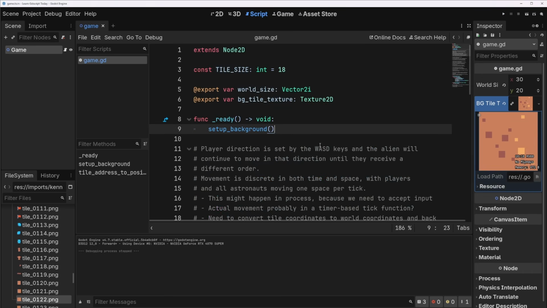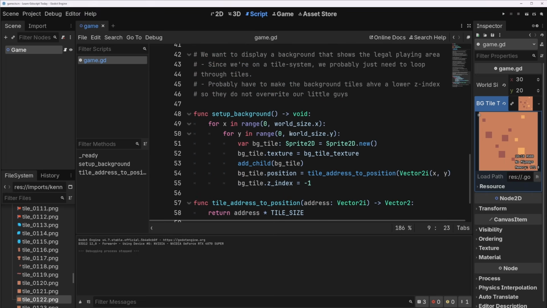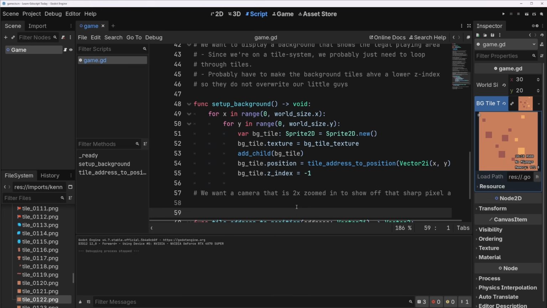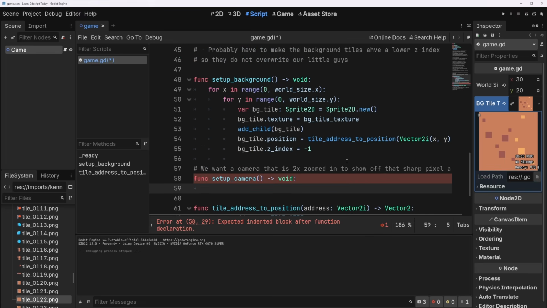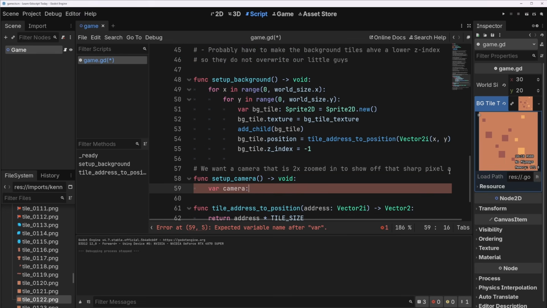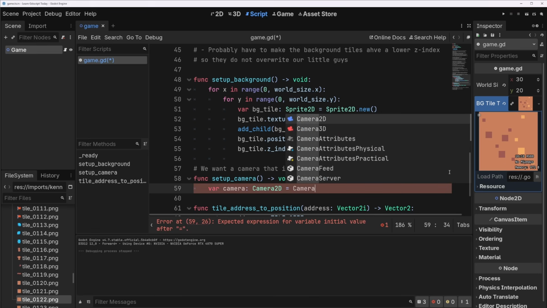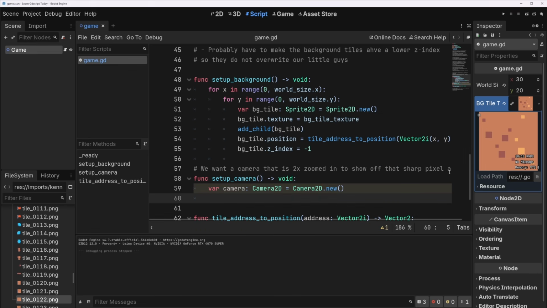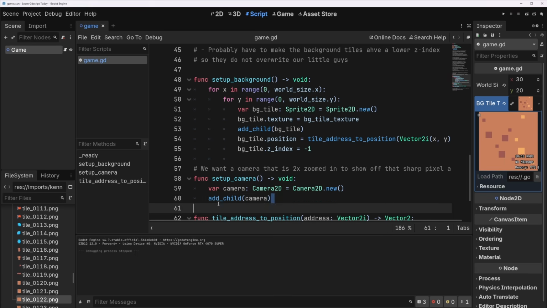So we have set up background here. I'm going to make another little note for myself here. I want a camera that is probably 2x zoomed in to show off that sharp pixel art. So let's make a func setup_camera void. What's it going to do? Well, we're going to make a camera. So we'll do our camera2D equals Camera2D.new. We want to add it as a child. Remember that if we do not add it as a child, it won't work at all.